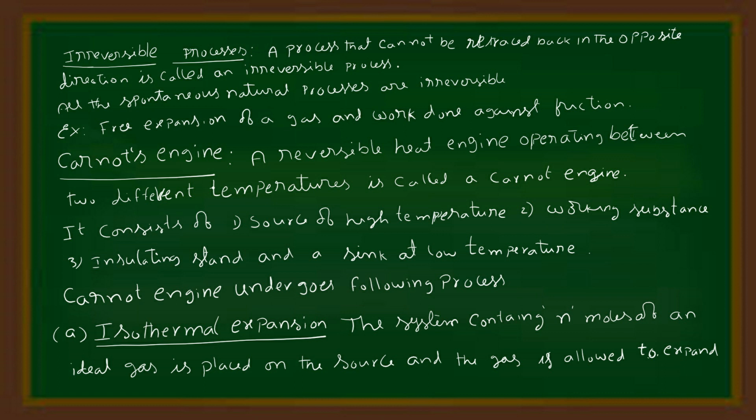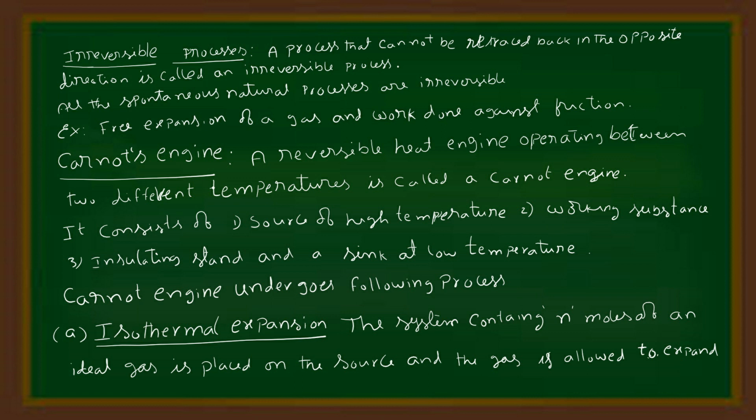Irreversible process. A process that cannot be retraced back in the opposite direction is called an irreversible process. All the spontaneous natural processes are irreversible. Examples: free expansion of a gas and work done against friction.